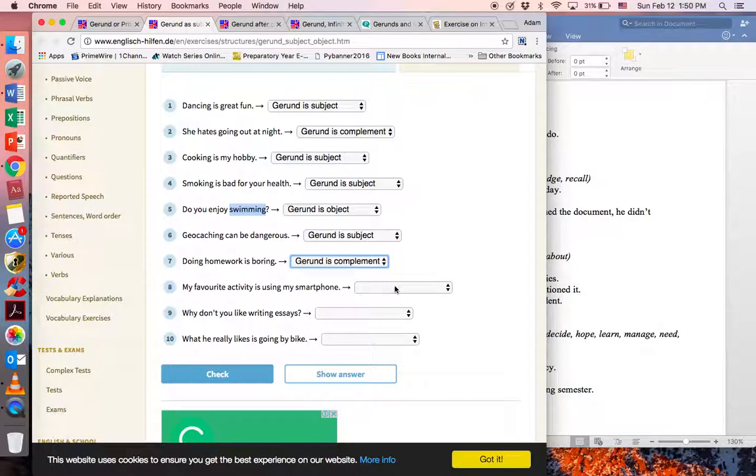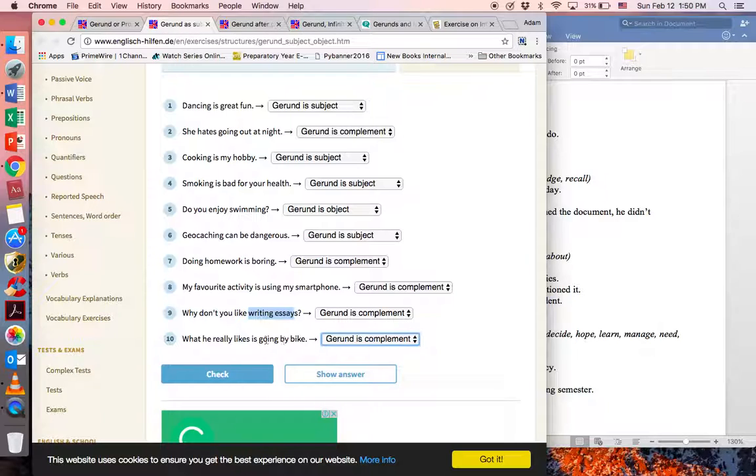My favorite activity is using my smartphone. Again, we have a complement because using the smartphone altogether is the object. Why don't you like writing essays? Remember, if we have a direct object, it's going to be a complement, but that is in fact an object. We wouldn't have an object if it weren't for the gerund. What he really likes is going by bike.